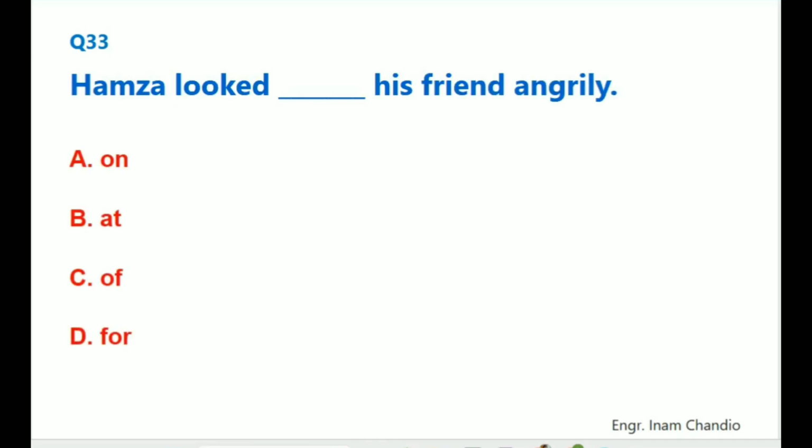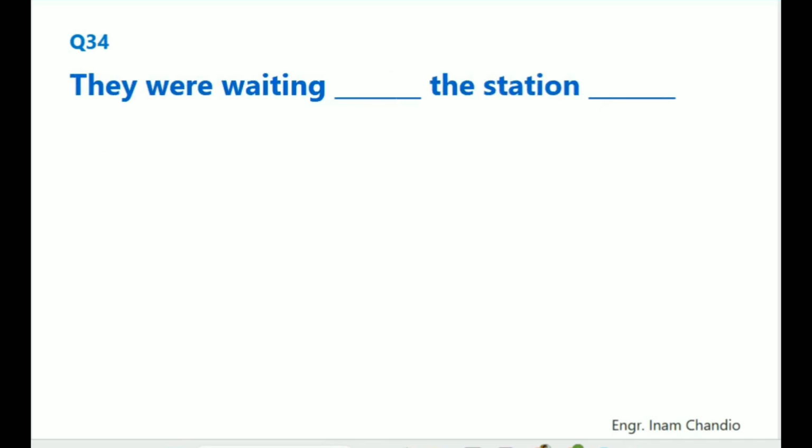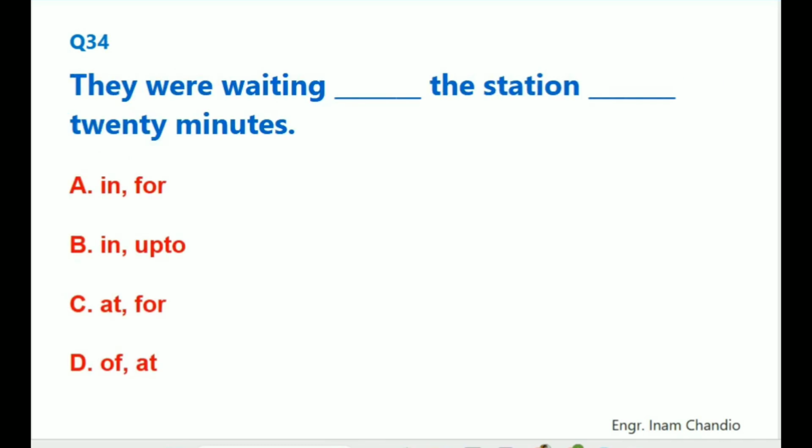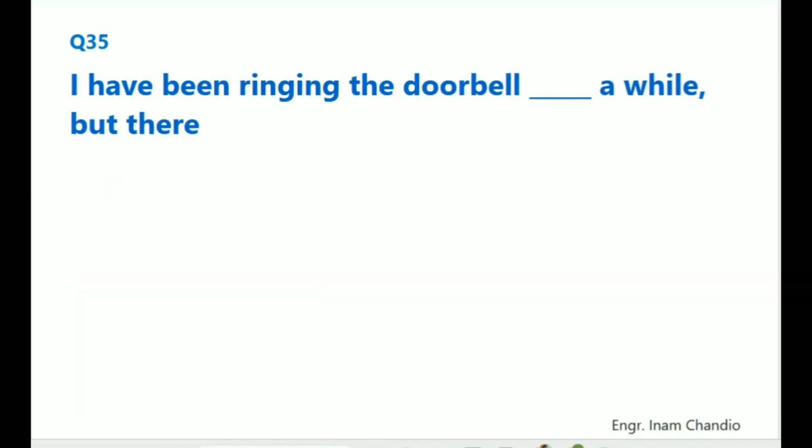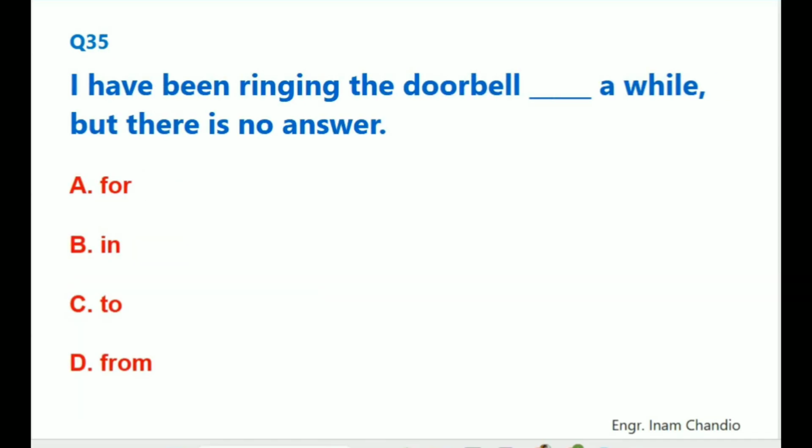Hamza looked blank his friend angrily. The correct answer is B, at. They were waiting blank the station blank 20 minutes. The correct answer is C, at, for. I have been ringing the doorbell blank a while, but there is no answer. The correct answer is A, for.